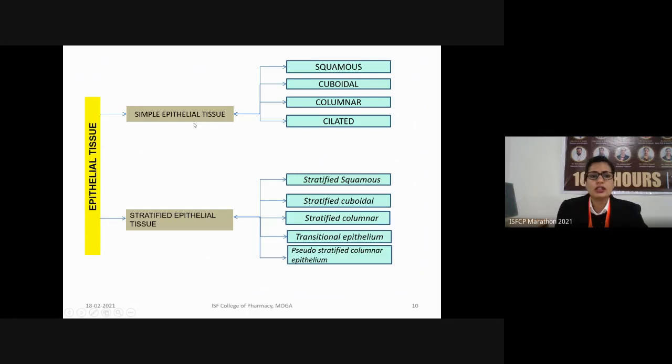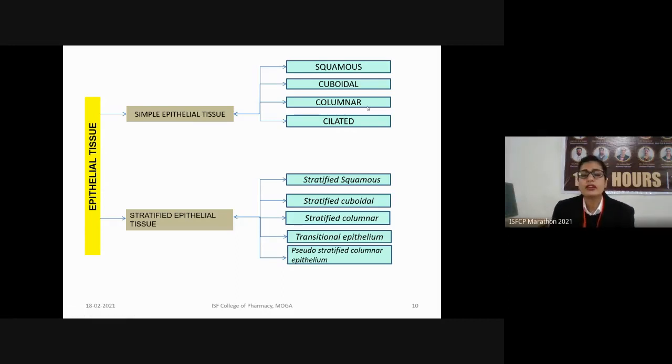So the simple epithelial tissues are further divided according to the shape of the cells. It may be squamous epithelial tissue, in which the shape of the cells is flattened. It may be cuboidal epithelial tissue, in which the cells are cube shaped. It may be columnar epithelial tissue, in which the shape of the cell is like a column.